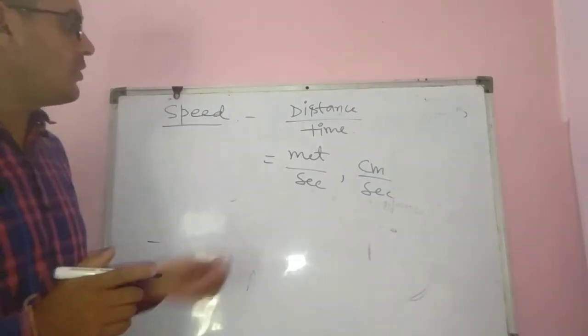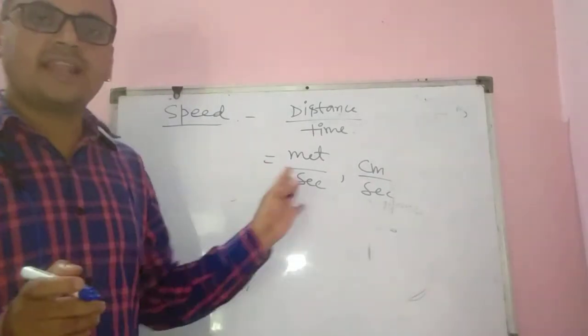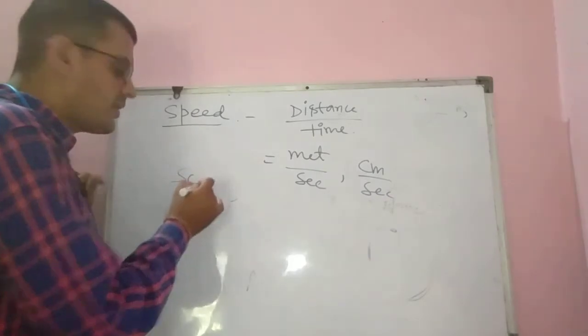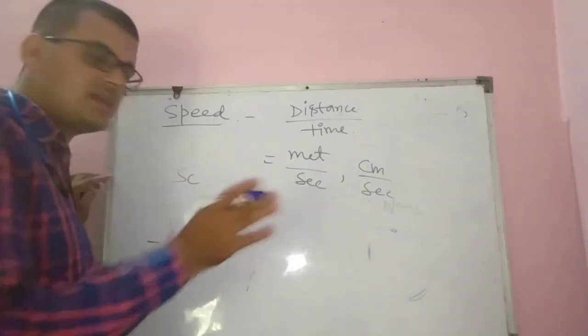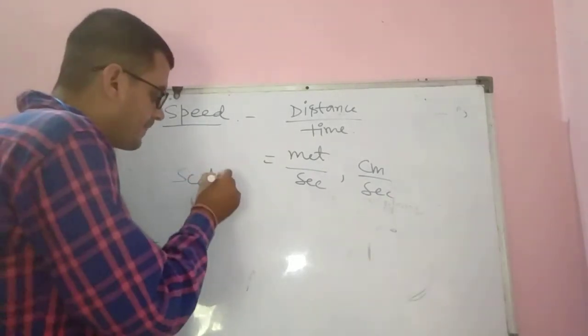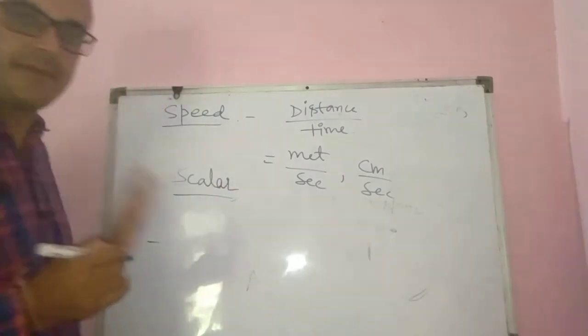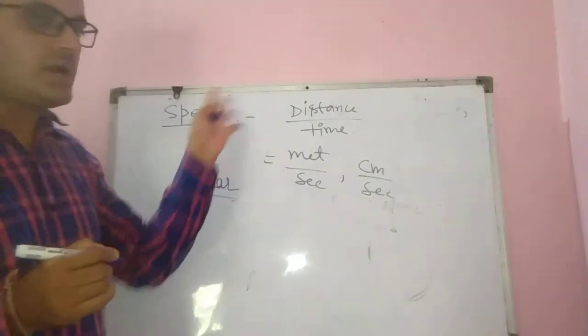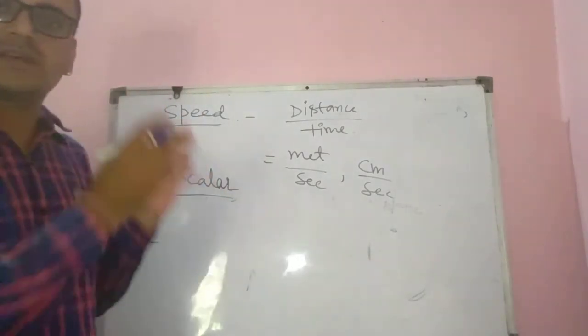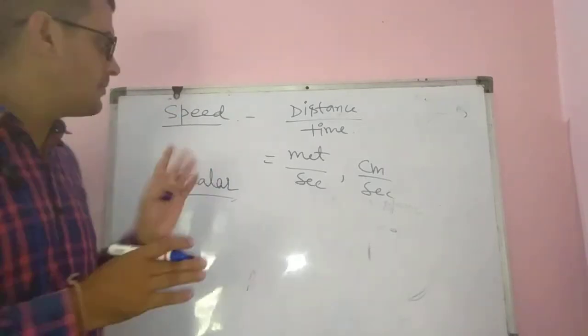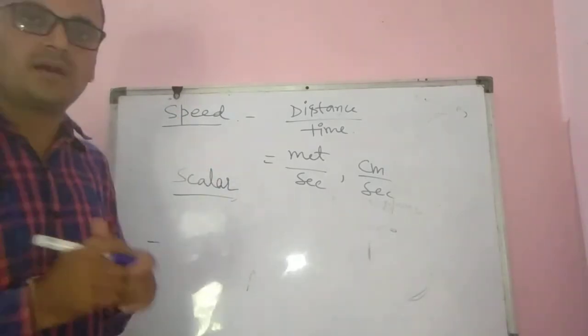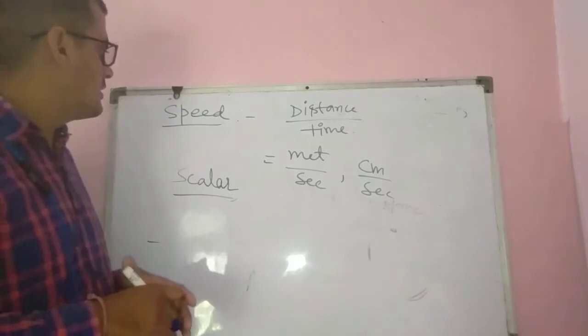Okay, and one more thing, it is a scalar quantity. Because it does not give the direction, it is a scalar quantity. Because you have already studied this in class 9, I am not wasting much time.